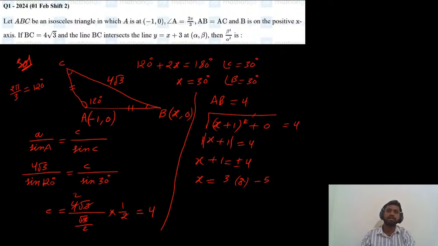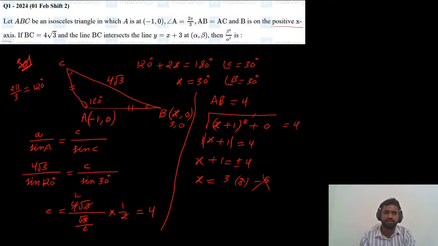But in this question they have told B is on the positive x-axis. Just remember this point: B is on the positive x-axis. Since B is on the positive x-axis, the value minus 5 we can eliminate. So what is the value of B?